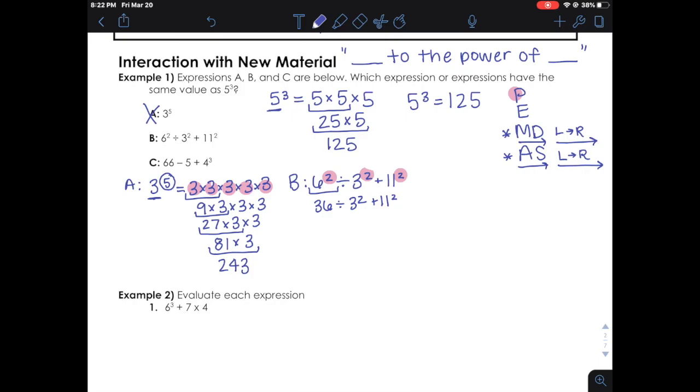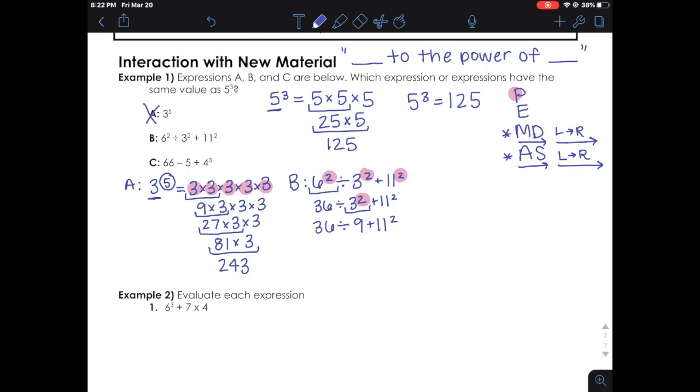Now, I still have exponents, so I'm going to hop over that division problem and go ahead and solve the next exponent. 3 to the power of 2, or 3 squared, is the same thing as 3 times 3, and 3 times 3 equals 9. So I bring down everything else that was not underlined.